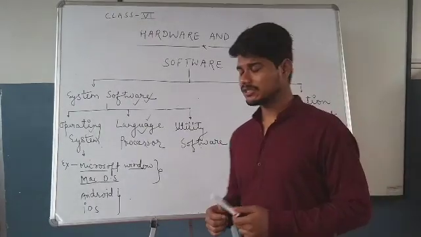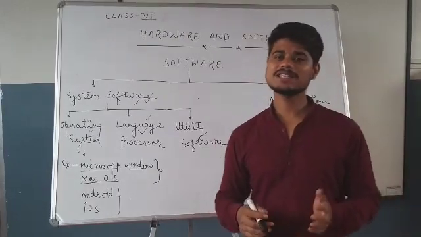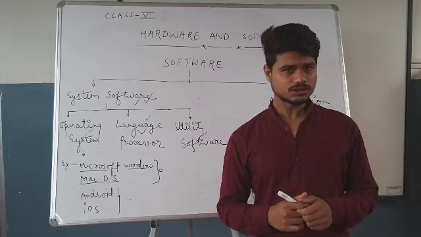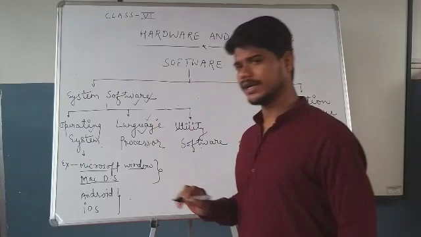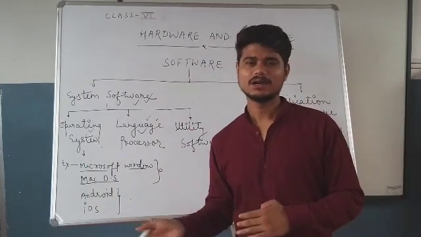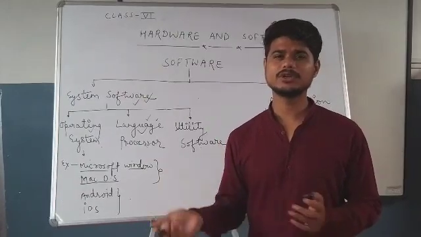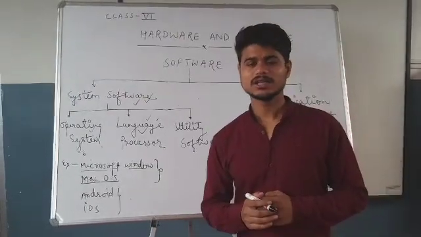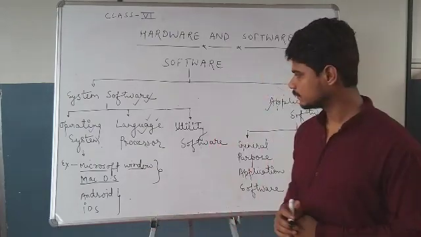Students, as you know, a computer is an electronic machine which can only understand the machine language. So students, language processor is a type of software that translates or converts the program written in computer language into machine language so that it can be understood by the computers.